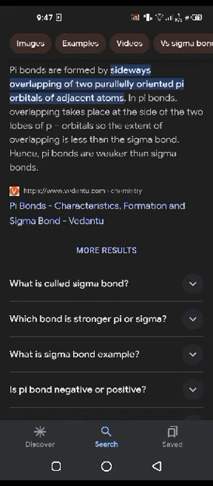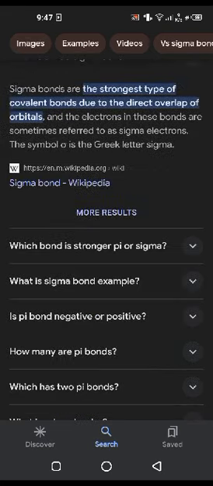Pi bonds are formed by sideways overlap of two properly aligned p orbitals on adjacent atoms. In a pi bond, overlapping takes place at the side of two lobes of p orbitals, so the extent of overlapping is less than the sigma bond. Hence, pi bonds are weaker than sigma bonds.